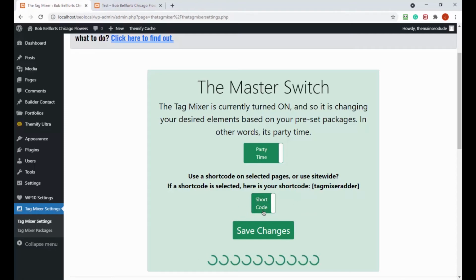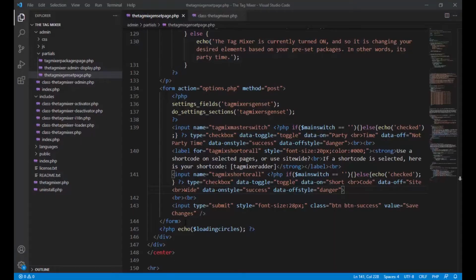That's perfect. But we do not actually have it saving right now because we didn't add this as a savable option. We have to go do that in another file. We do have it set up and ready to go right here, and once we have it as a callable option, we'll be able to change this main switch so that it knows if it's on or off, and it'll be separate in the database. So we're going to copy this because that's the name.